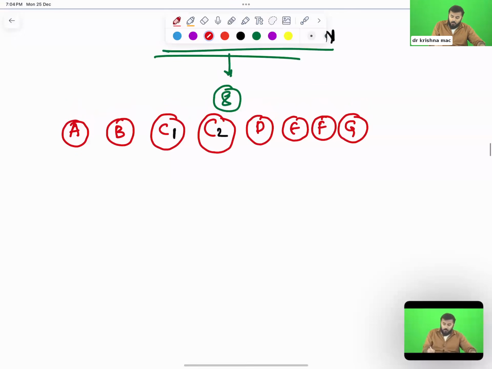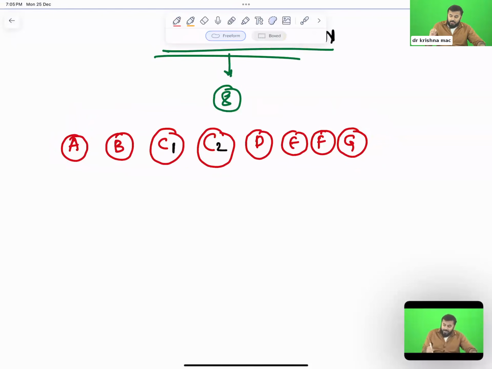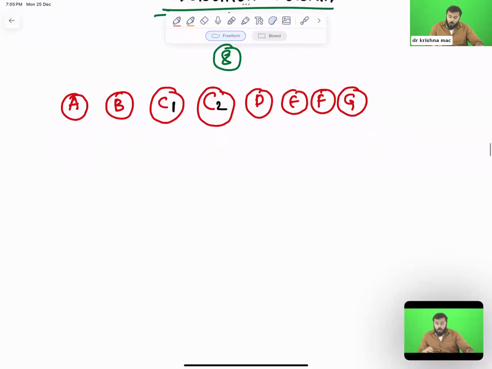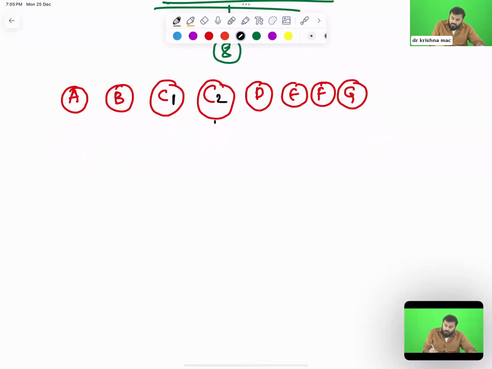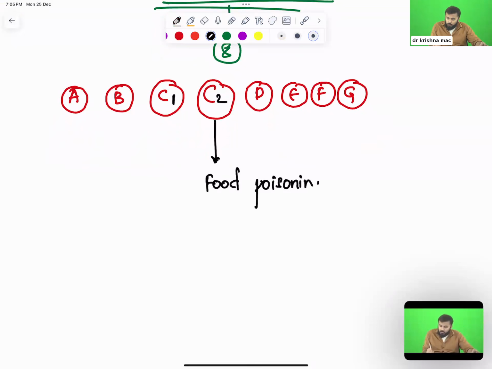I will tell you, look now. How many Clostridium toxins are there? 8 exotoxins are there. Out of all these 8, only C2 causes food poisoning. The rest are all neurotoxins. Very good, Syed Fatima, nervous disorder.